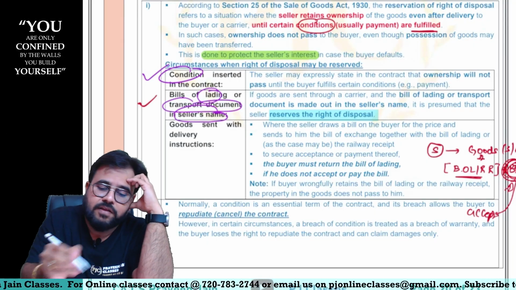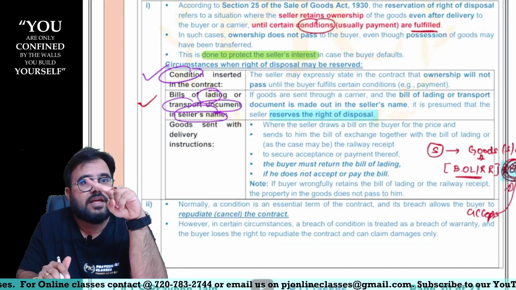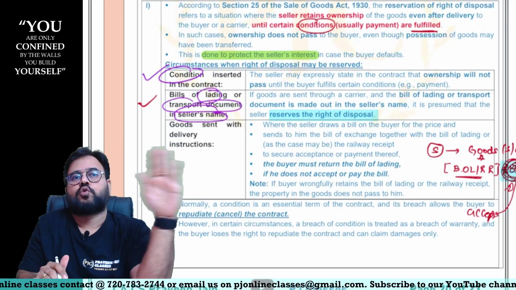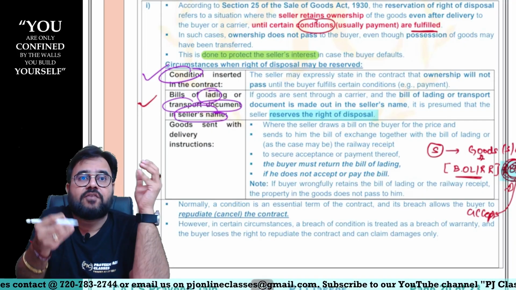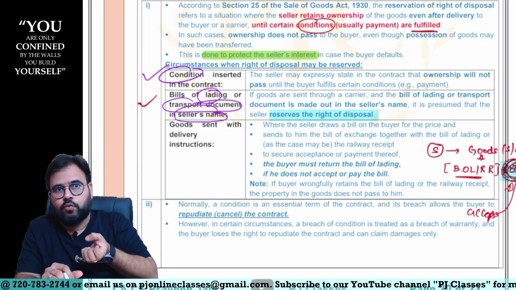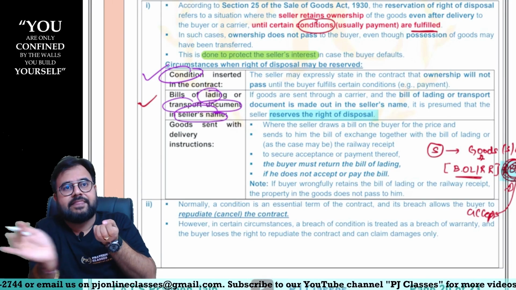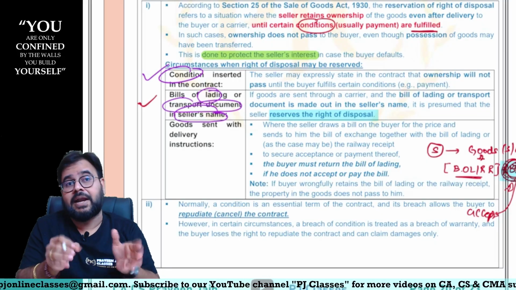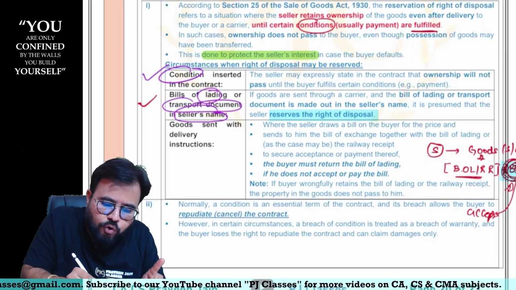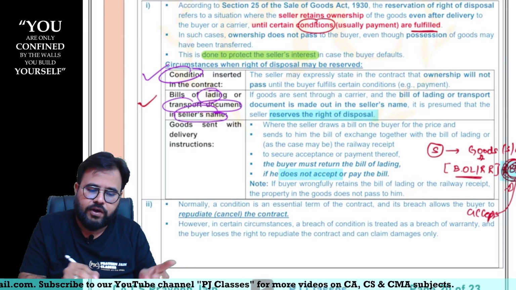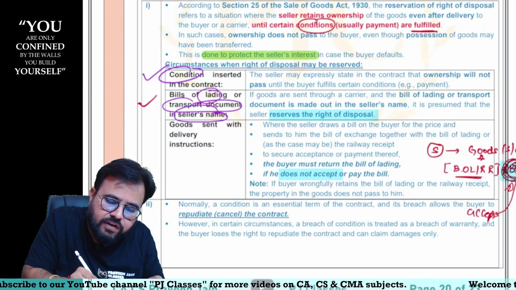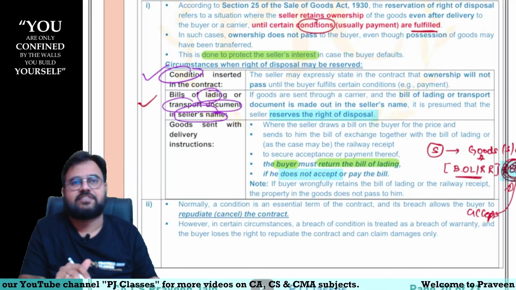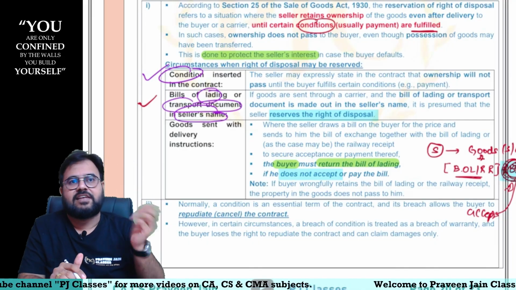Now imagine, sir, if you don't accept the bill, you don't become the owner, sir. So as a buyer, what is your duty, sir? Take the goods, sign, accept it, and then give the accepted bill to whom, sir? Drawer, nothing but the seller, sir. But imagine a scenario. If you don't accept it, sir, then what should the buyer do? He has to return the bill of lading, sir. In other words, who will be the owner? The seller will be the owner, sir.